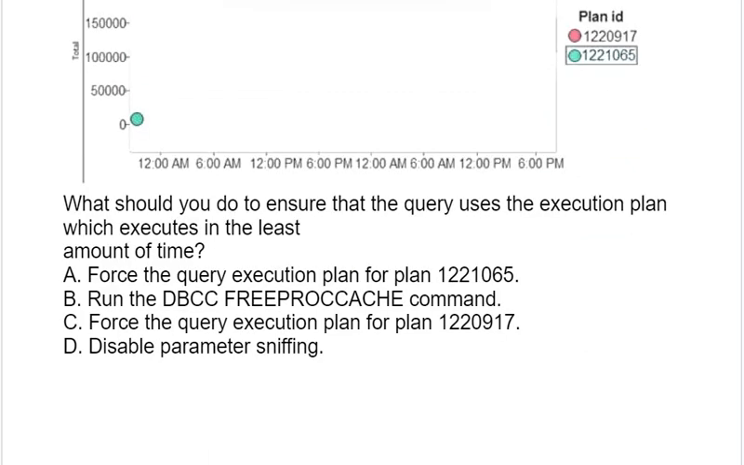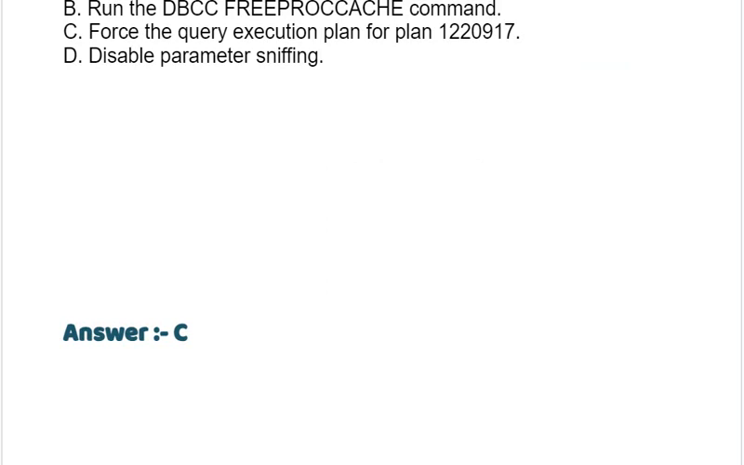Option A, force the query execution plan for plan 1221065. Option B, run the DBCC FREEPROCCACHE command. Option C, force the query execution plan for plan 1220917. Option D, disable parameter sniffing. Correct answer is option C.